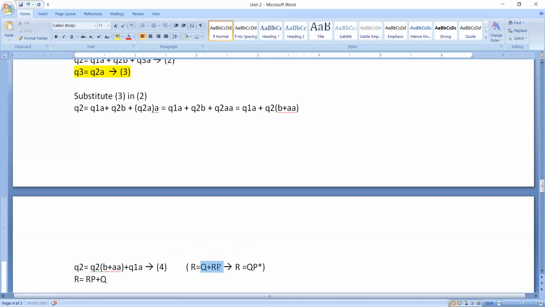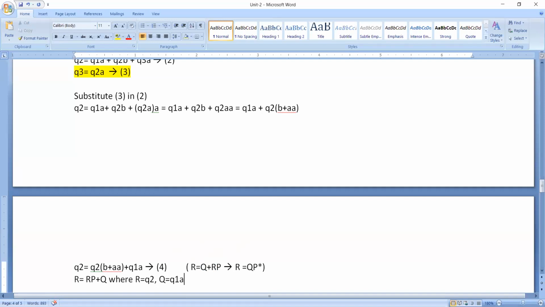As it is a union operation, no need to worry whether it is RP plus Q or Q plus RP. Now here R will be Q2. As this is the first problem, I am going to write everything over here. R is equal to Q2. Then Q will be Q1 into A.